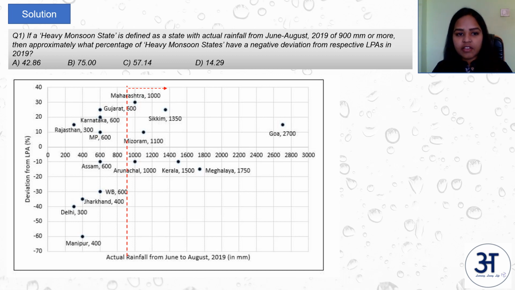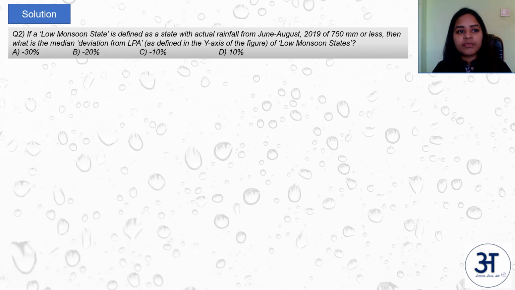And within this, what they are asking, what percentage of them have a negative deviation from respective LPAs in 2019? So in these, 3 states have negative deviation: Arunachal, Kerala and Meghalaya, and 4 of them have positive deviation. So the total percentage of negative deviation is 3 by 7 into 100, that is 42.86%, right? So this is our answer. Let's move to question 2.